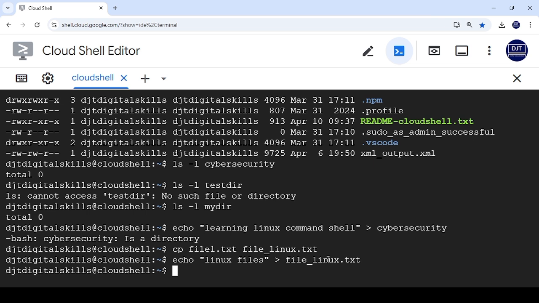Okay. Then you want to copy a file to a directory. How do you copy a file to a directory? This copies the file into a directory. What you need to do is you use the word cp, copy. What file do you want to copy?